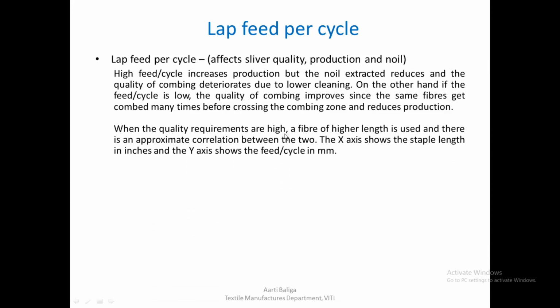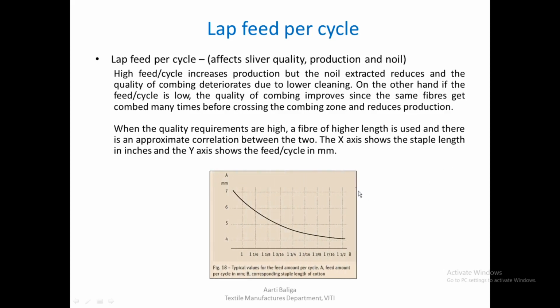When the quality requirements are high, a fiber of higher length is normally used. And there is an approximate correlation between the two. So in the graph, we see that the x-axis shows the staple length in inches, and the y-axis shows the feed per cycle in mm. As the staple length is increased, it means that we are trying to produce a better sliver and a better yarn.